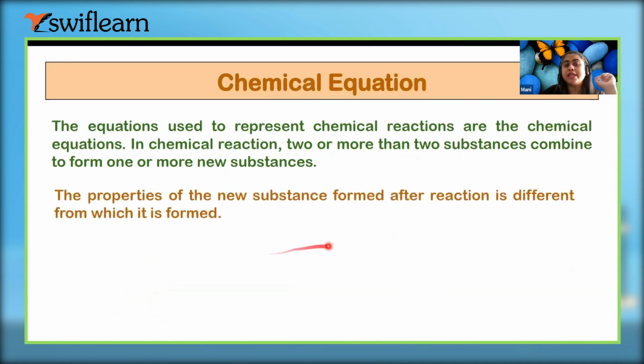So the properties of the new substance formed, the new substance which is formed after the reaction, has some different composition or properties or characteristics, right?